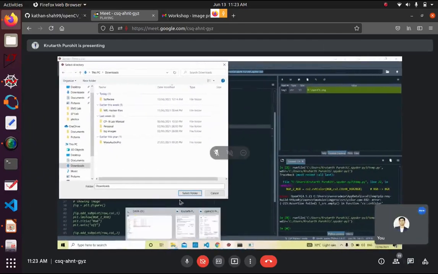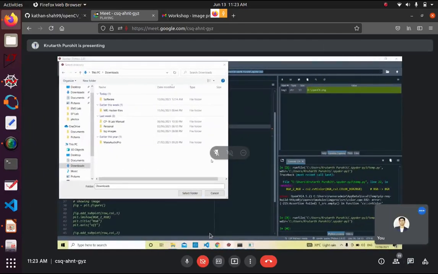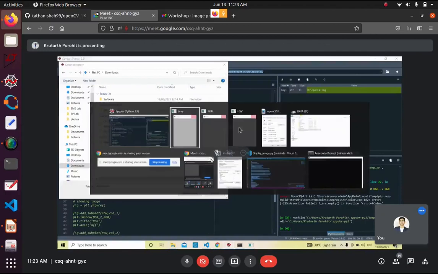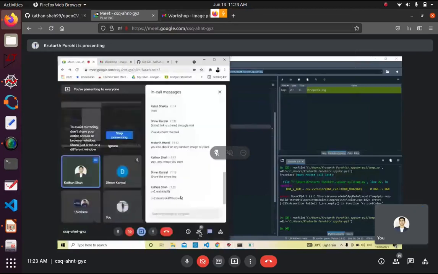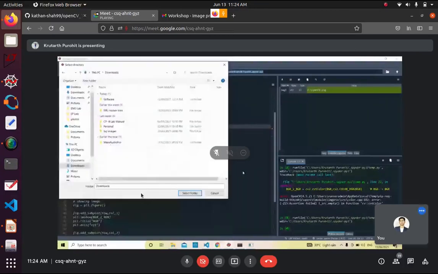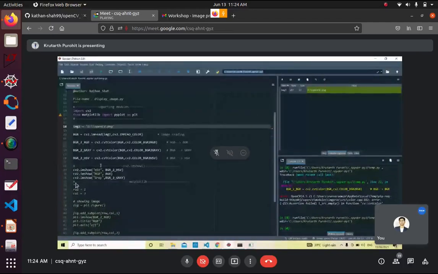Just copy that in the meet. Where do I have to copy and paste this? At the end, after cv2.imshow, below it. Just a second. In which line number? Just close this. I can see that, the line number 31, after 31.